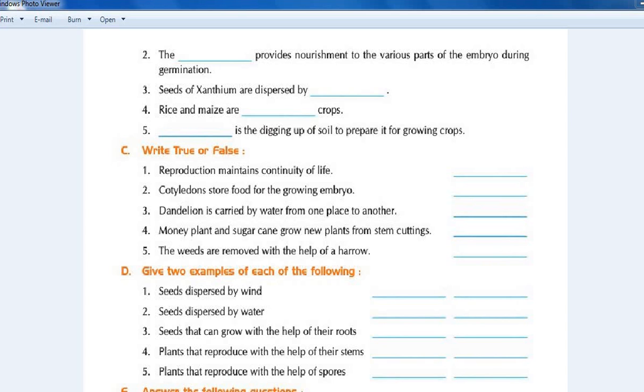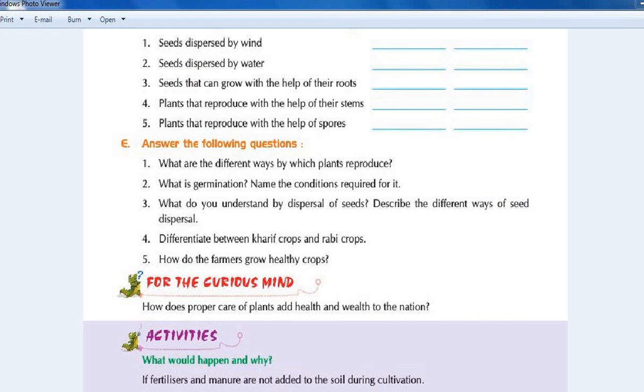Third, seeds that can grow with the help of their roots, the answers are radish and carrot. Fourth, plants that reproduce with the help of their stems, the answers are sugarcane and potato. Fifth, plants that reproduce with the help of spores, the answers are fungi and ferns. Now let's complete these question answers.